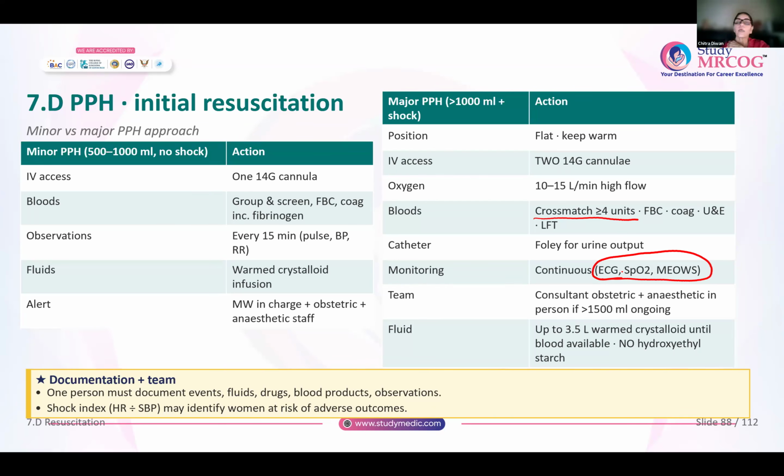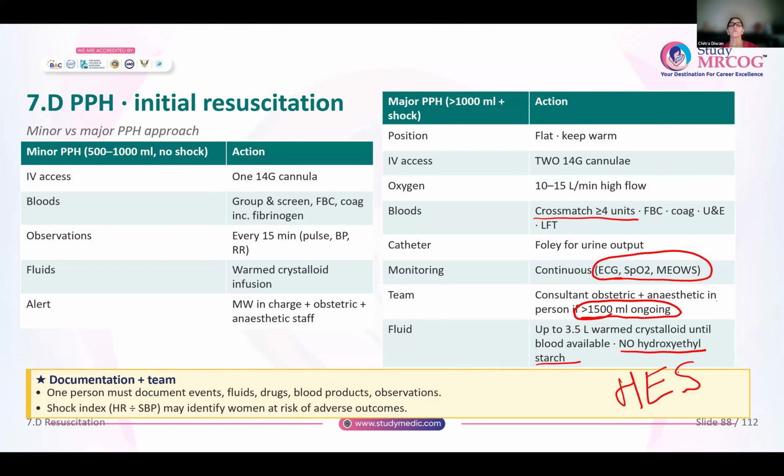And you will involve the team, the consultant obstetrician and the anesthetist in person, especially if the blood loss is more than 1500 ml and there is ongoing blood loss. At that time, you will call the team to the labor room. Fluids that you can give: up to 3.5 liters of warm crystalloid till blood becomes available. Remember, no hydroxyethyl starch, no HES is given, because of very severe risks of anaphylactic reactions.